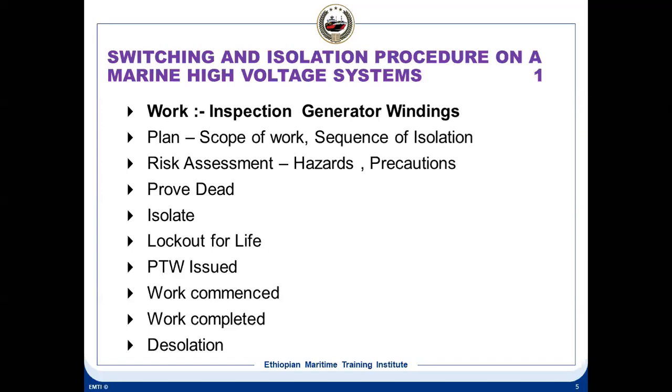Once it is in the work plan meeting, the idea is that everybody is aware of it. When the chief engineer discusses this job, the chief officer is aware of it, so that he will not start any cargo pump or cargo compressor or some heavy machineries. At the same time, the master will also be present, so he knows that one generator is going to be out of operation. So the load cannot go much. If you need all the generators, it is not going to be possible.